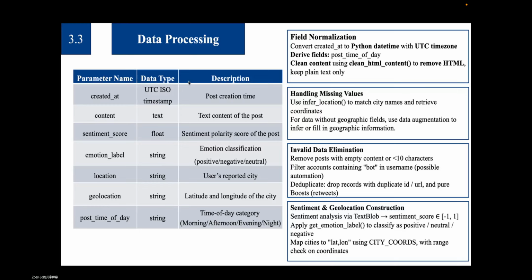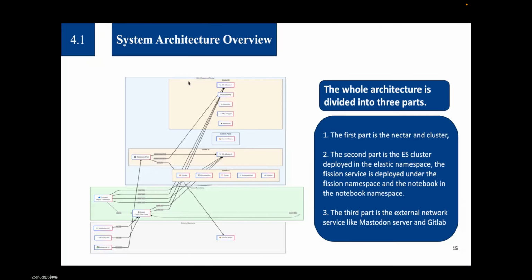Hi, this is Gavin. I'm going to introduce the system architecture part. The whole architecture is divided into three parts: one is outside and two are inside. The first part is the Nectar cluster, which is the infrastructure of the whole process. We deploy a Kubernetes cluster on the Nectar so that we can easily access and control the cluster and carry out subsequent development. It's very important.